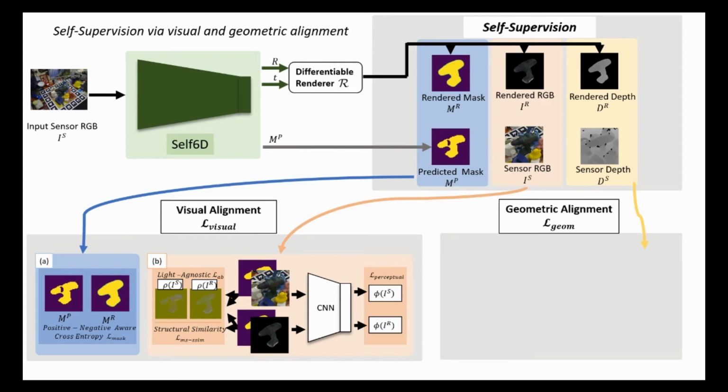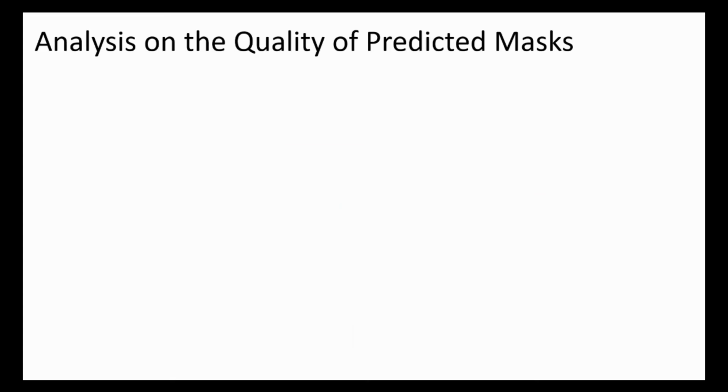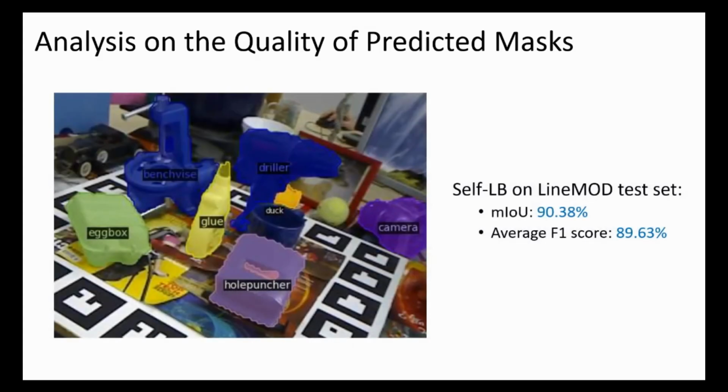We use several color-based losses such as L1 loss, multi-scale structural similarity loss, and perceptual loss between the rendered RGB and the sensor RGB. For the geometric alignment, unlike the color-based losses, we want to explicitly incorporate the 3D information. Hence, we minimize the chamfer distance between the back-projected point clouds from the rendered depth and the sensor depth. Thanks to physically based renderings, the predicted masks on real data are highly accurate, thus can be reliably used as a self-supervision signal.